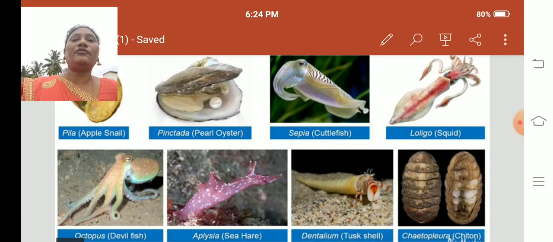Generally, when any foreign particle enters the oyster, it gets irritation. The organism gets the irritation and starts the secretion of calcium carbonate to protect its body. So due to the irritation, the calcium carbonate will be secreted around the body and it develops in the form of a pearl. So they will collect the pearls.